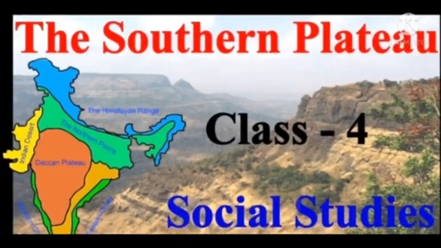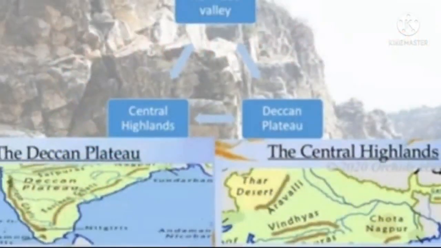Babu, now we will discuss the Narmada Valley. The Narmada Valley divides the southern plateau into two parts. How many parts, Babu? Two parts. What are they? To the north is the Central Highlands and to the south is the Deccan Plateau.